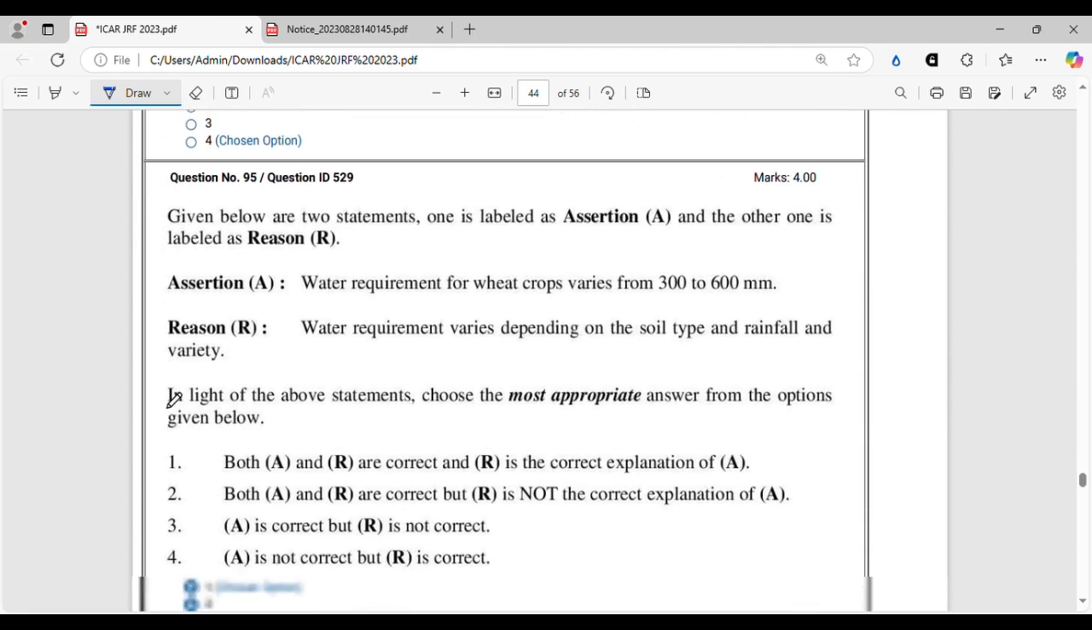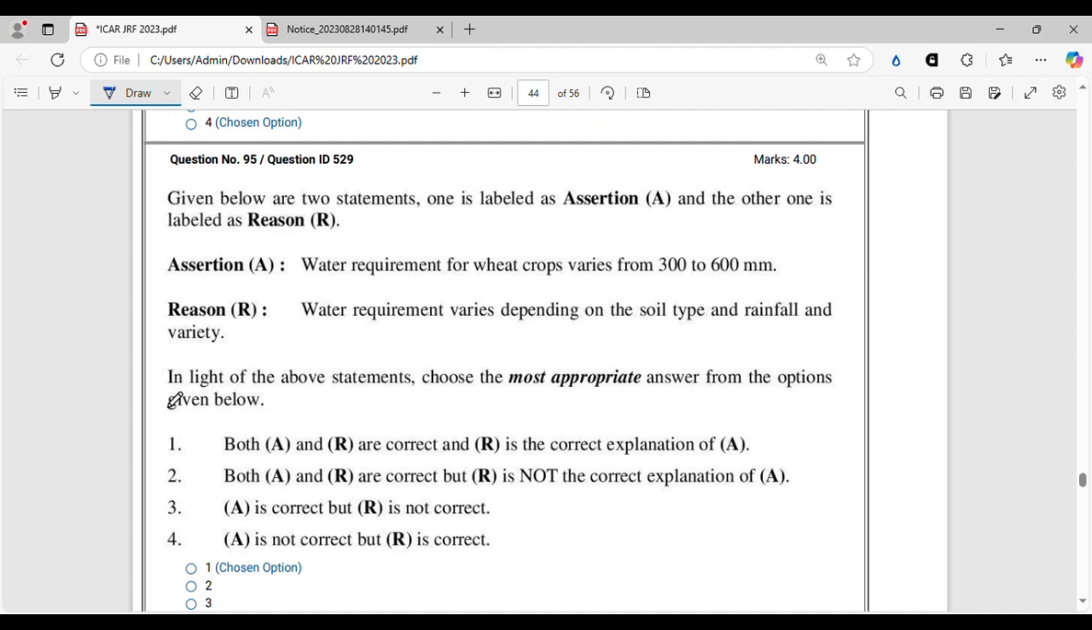So we will move on to the 95th question. It says water requirement for wheat crop varies from 300 to 600 millimeter. This is true. This is correct. You should know this. You should be very thorough with your agronomic knowledge. And water requirement varies depending on the soil type and rainfall and variety. This is also true. That is why the range is so huge.